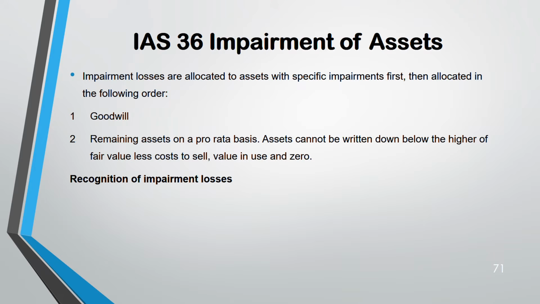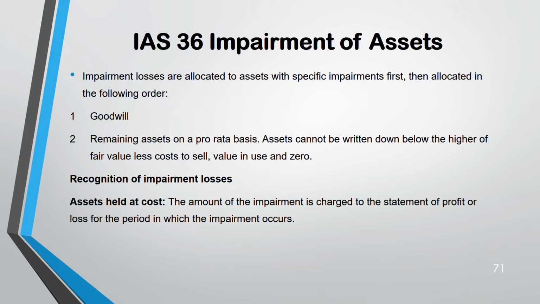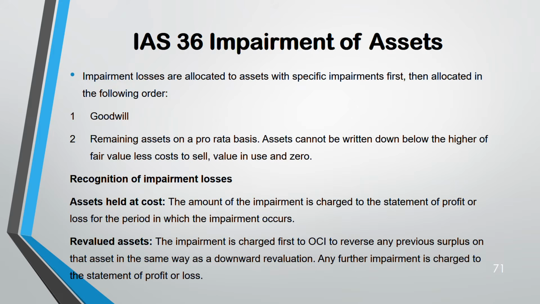Recognition of impairment loss. Assets held at cost: impairment goes to profit and loss. It's an expense. And for revalued assets, the impairment goes to other comprehensive income.